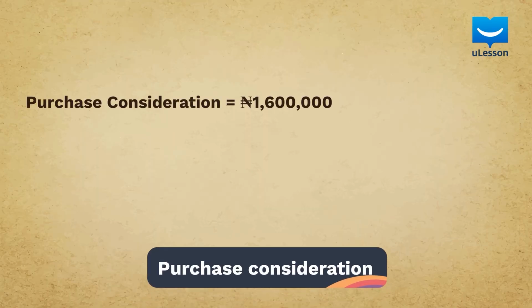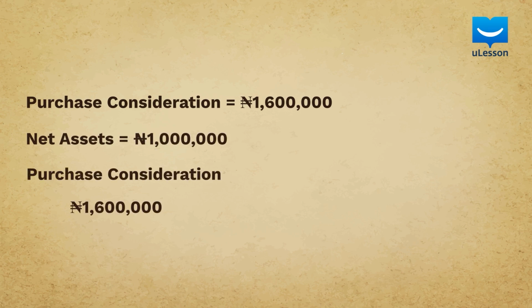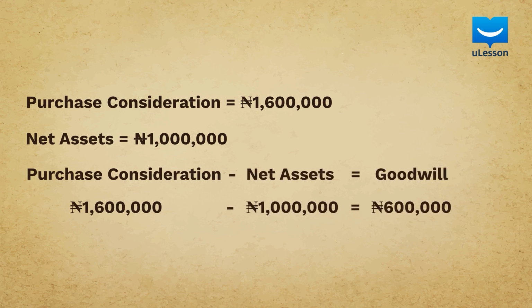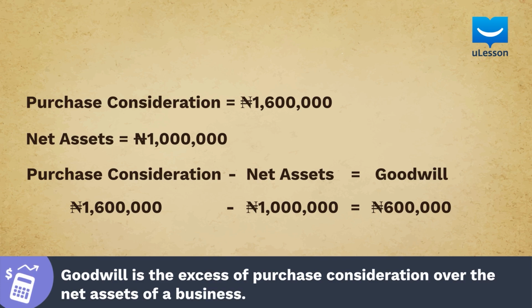Sheyi agreed to pay the sum of 1,600,000 naira. This amount paid to buy a business is referred to as a purchase consideration. But remember that the net asset of X Technologies was 1 million naira. Therefore, the excess of the purchase consideration over the net asset of the business is known as goodwill. We can therefore define goodwill as the excess of the purchase consideration over the net assets of a business.